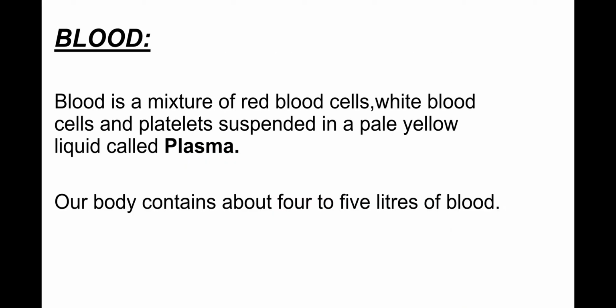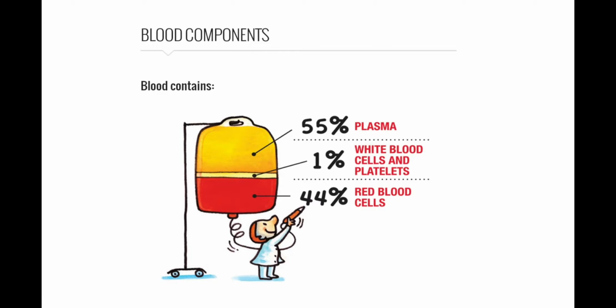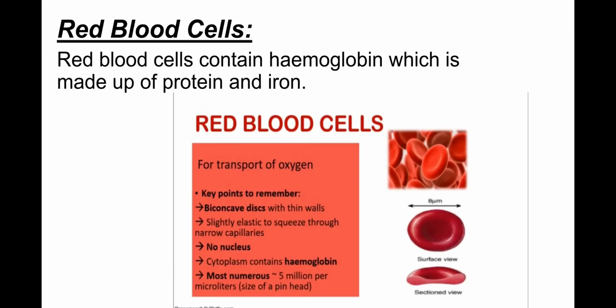Now the blood. Blood is a mixture of red blood cells, white blood cells and platelets suspended in a pale yellow liquid called plasma. Our body contains about 4 to 5 liters of blood. Here you can see the blood components and the composition. That is, plasma is 55%, 1% is white blood cells and platelets, and 44% is red blood cells.